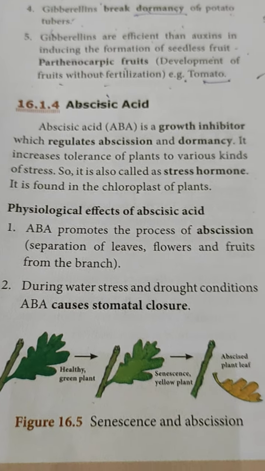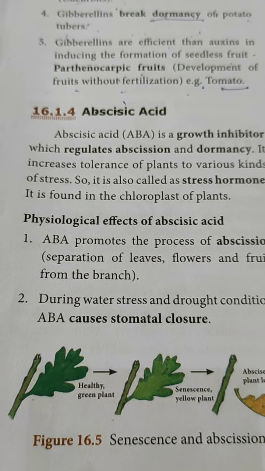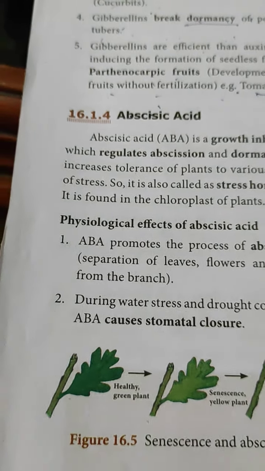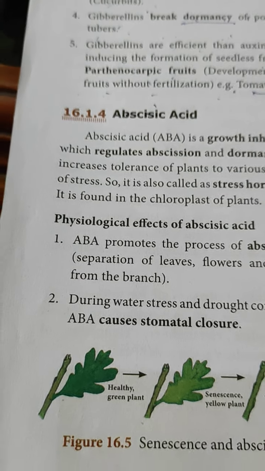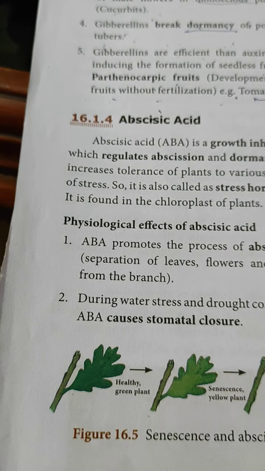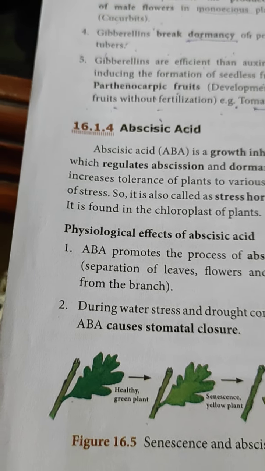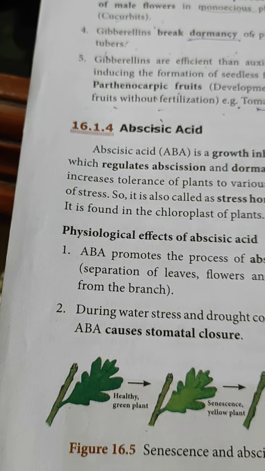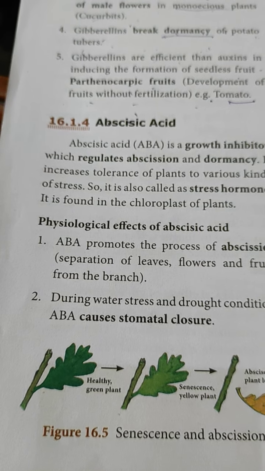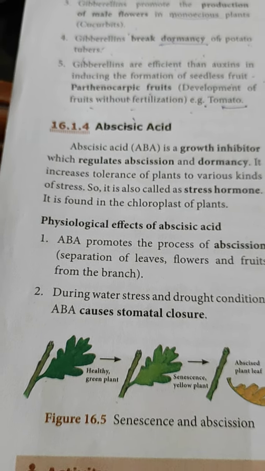And dormancy. It increases tolerance of plants, which is also another main function. It increases tolerance of plants to various kinds of stress conditions: high temperature, low temperature, high speed wind blowing, that is also a stress condition for plants. So this hormone helps the plant to survive in stress conditions. That's why this hormone is also called the stress hormone. Underline this, a 2 marks question: it increases tolerance of plants to various kinds of stress, so it is also called the stress hormone.